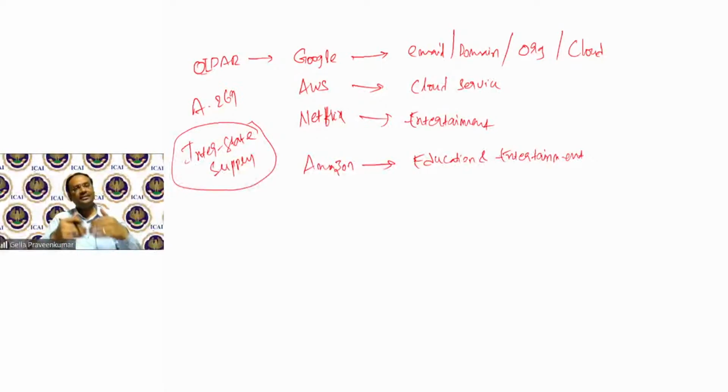When XYZ leaves the office, all the data leaves with XYZ. To avoid that, Google says, don't worry, I'll give an account called Praveen at the organization's domain, Praveen1, Praveen2, accounts1, accounts2, accounts3. Now, various emails are given under one organization. When an employee leaves our organization, the mails are still with the organization.